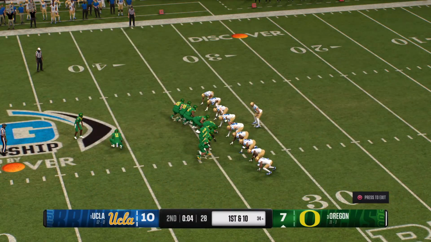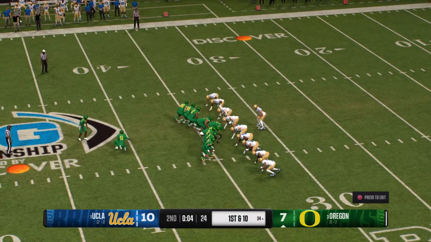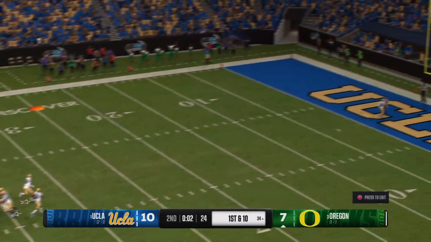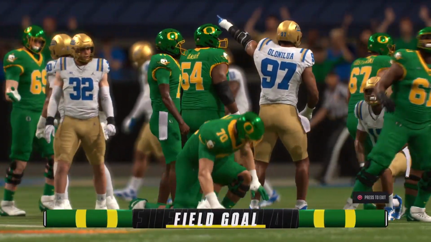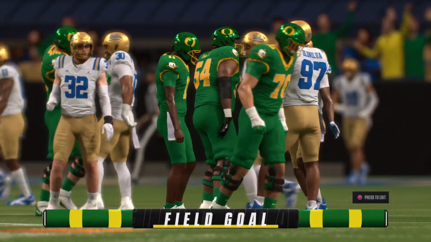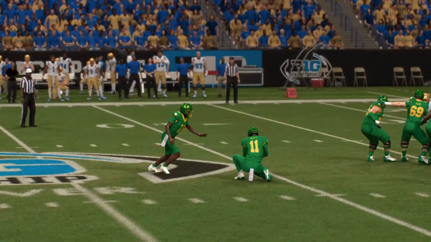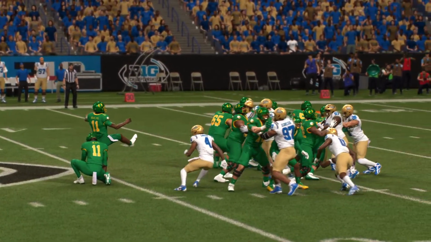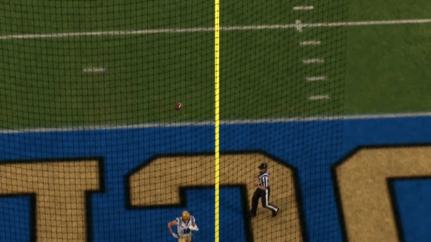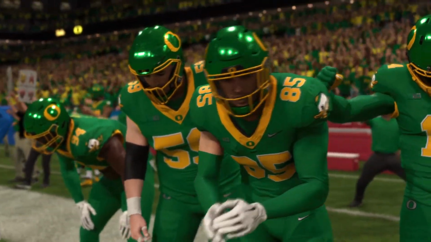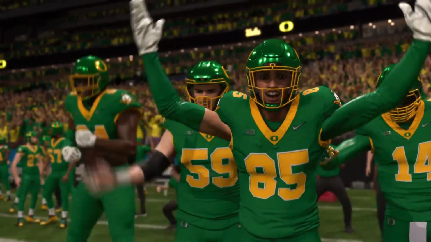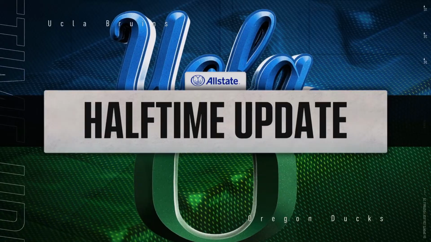Time for just 1 or 2 plays here before halftime. So with only a few seconds left before halftime, out comes the field goal unit trying to tie this game up before the break. And this one is right through. And those 3 points will finish off the first half and take us to halftime. And that will do it for the first half here.